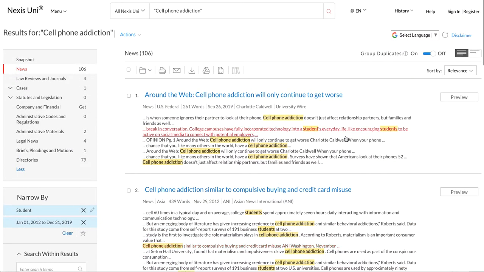And that's what we have to look at, is how do we use a source to get us to more information. And that's what's great about LexisNexis, or Nexis Uni as it's now called. You can get some other things there, either law cases, I don't know, but it's really, really interesting. It just takes some time to get used to. So that's a little bit on using Nexis Uni.